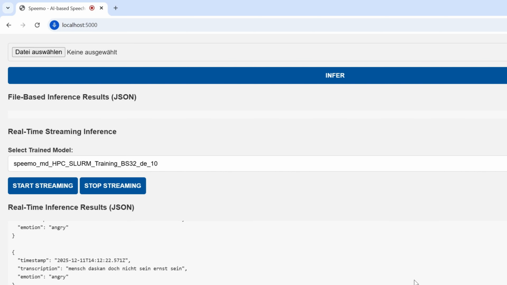Including transcription, timestamps, predicted emotion, probabilities, and confidence values. In real-time inference, microphone audio is processed in overlapping windows.